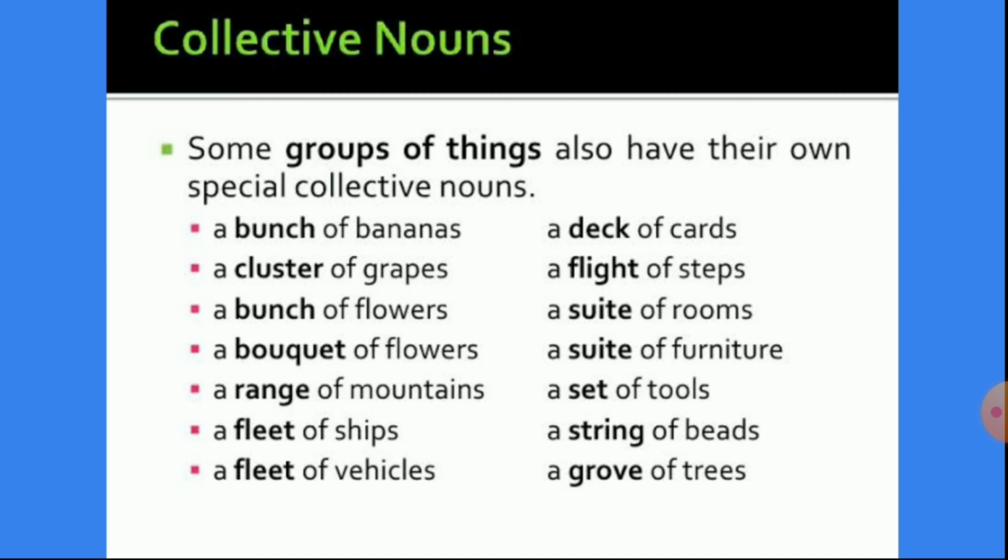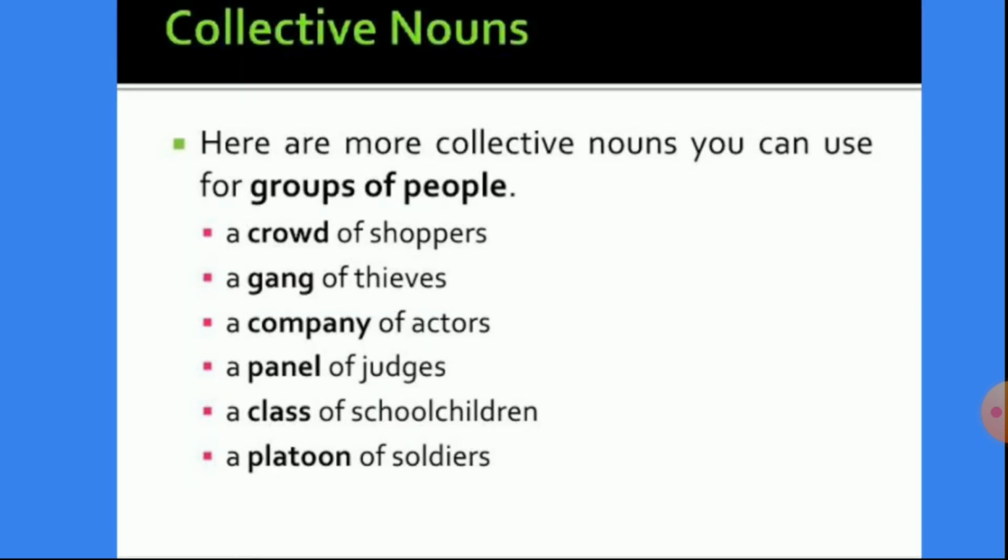Let us see some more. A crowd of shoppers. Now these are specially used for people, groups of people. A crowd of shoppers, the people who are shopping, they are known as shoppers. So for them, a collective noun which is used is crowd, a crowd of shoppers. A gang of thieves.